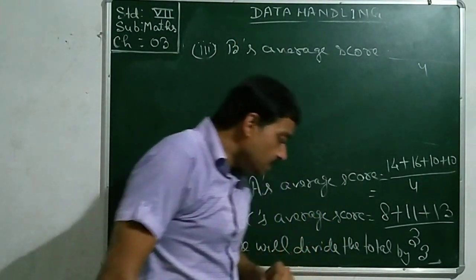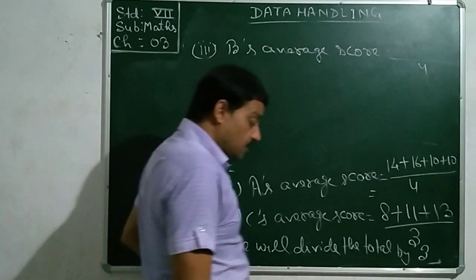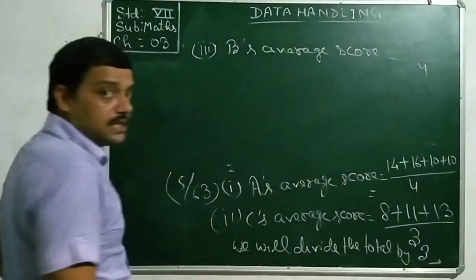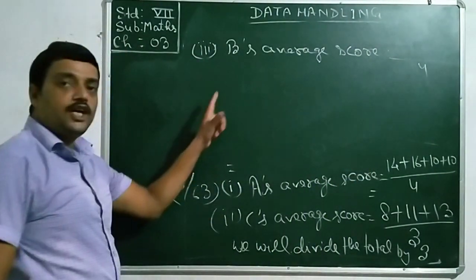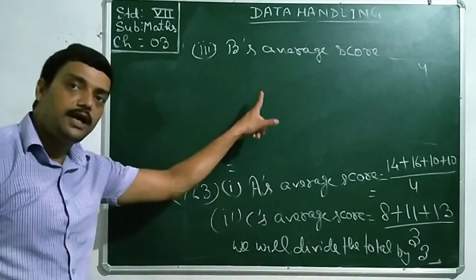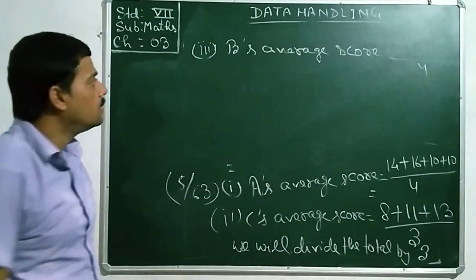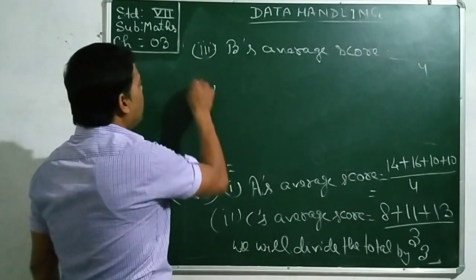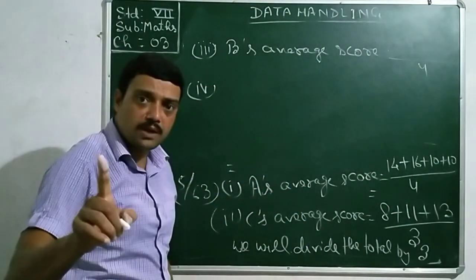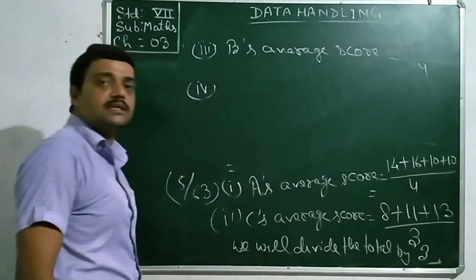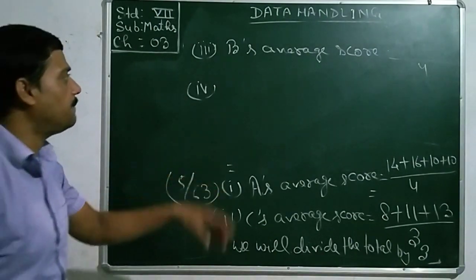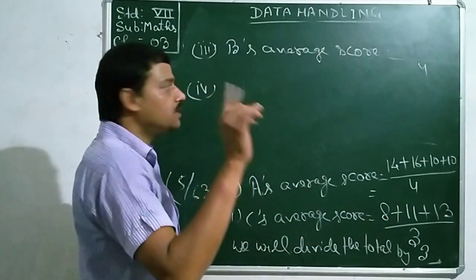And the last one, the fourth part of the sum, asks who is the best performer. If you go through the averages of A, B and C, you will write whose performance is the best, that means whose average is the best.